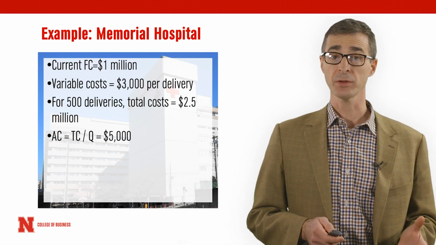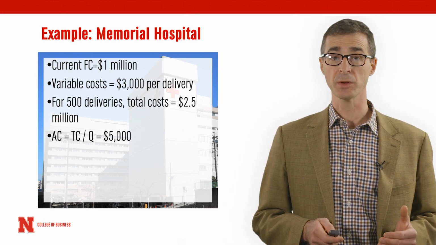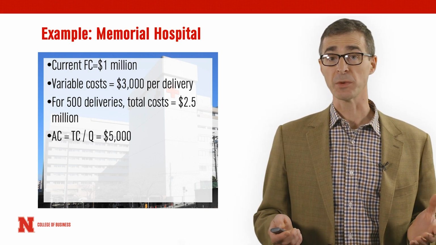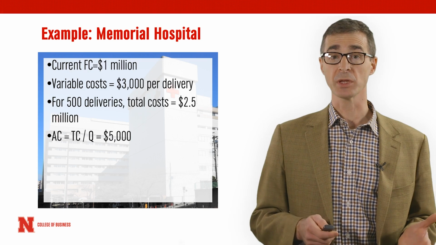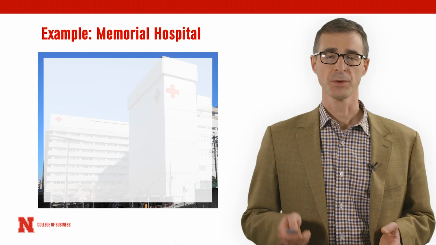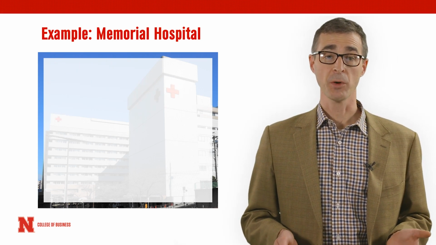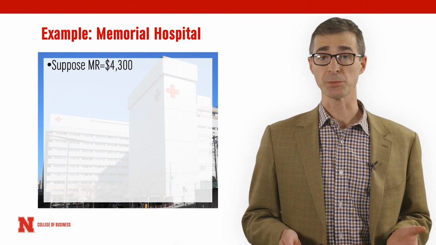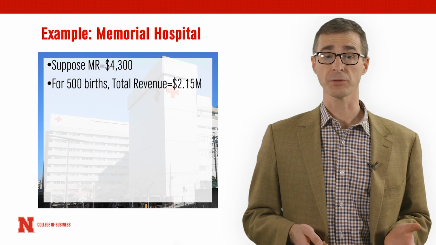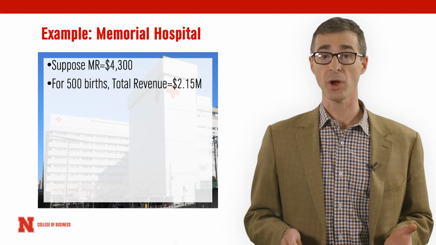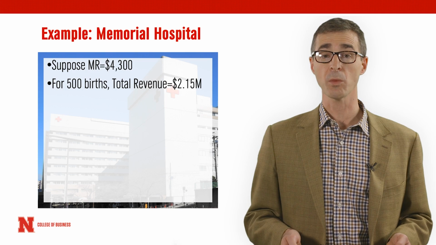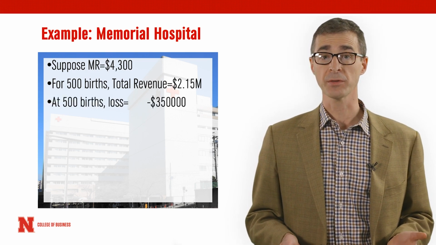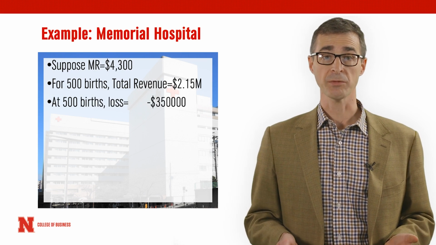The average cost, defined as that total cost divided by the units produced, in this case the number of babies born, equals out to be about $5,000. The $2.5 million divided by 500. Now the obstetrics department at Memorial Hospital was actually producing a financial loss. The marginal revenue for each birth was about $4,300. For 500 births, the total revenue brought in the previous calendar year was about $2.15 million. And we can see then that at a level of 500 births, the unit was running a loss of about